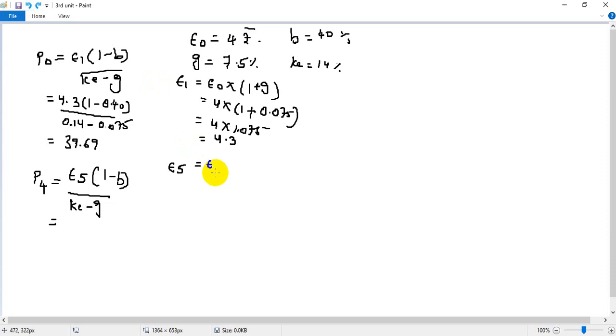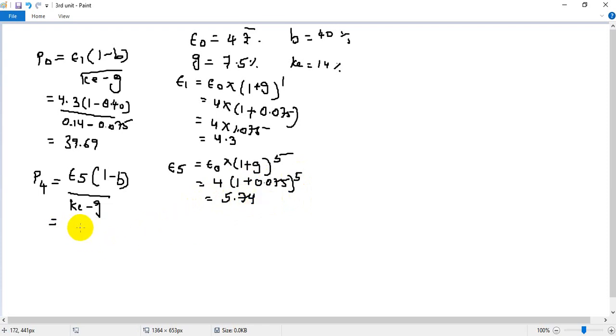What you are supposed to do is, for E0 here it will be power 1 for the first year. For this you need to take 1 plus G power, what we have taken? E5, right? So here also power 5. So E0 is 4 into 1 plus 0.075 power 5. That will come to 5.74. Just calculate 1.075 power 5, you will get some value, into 4. If you do, you will get 5.74.